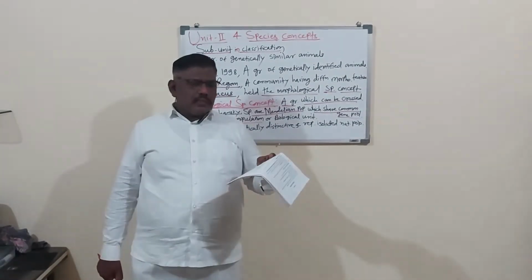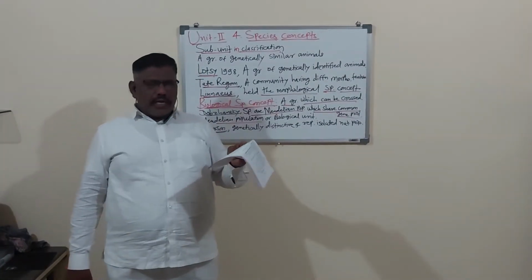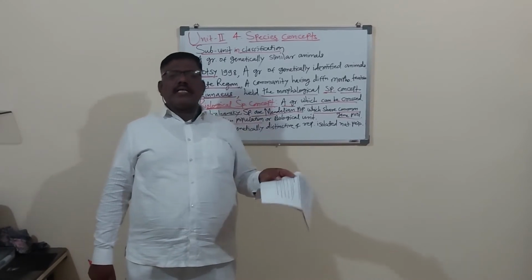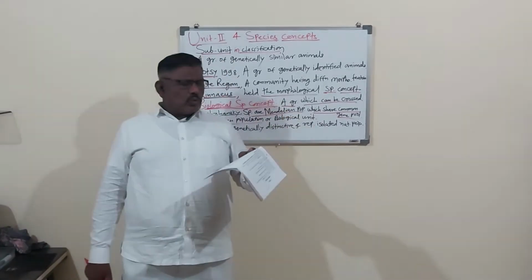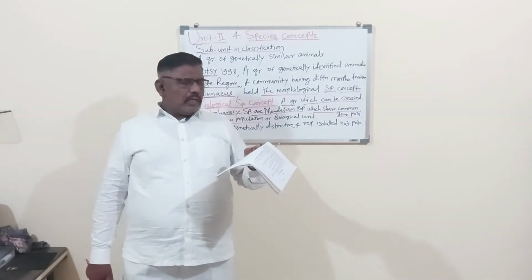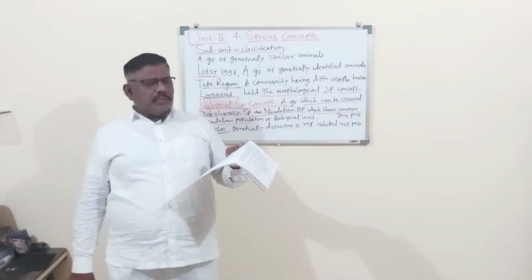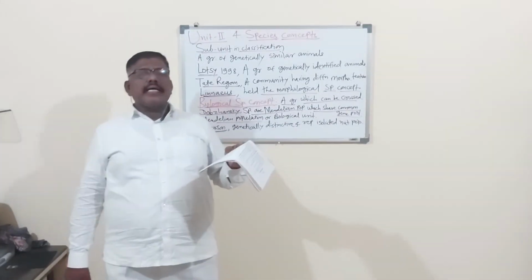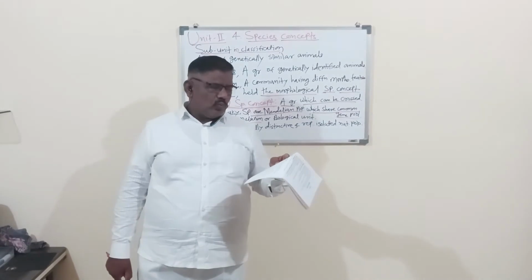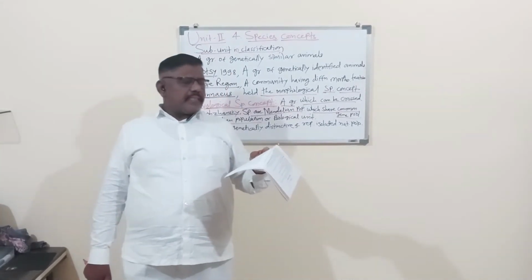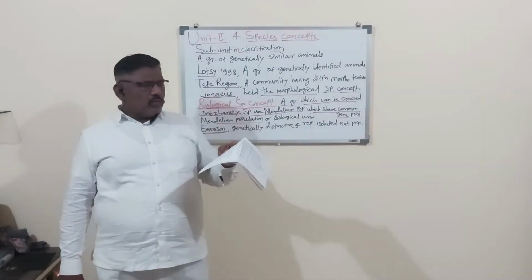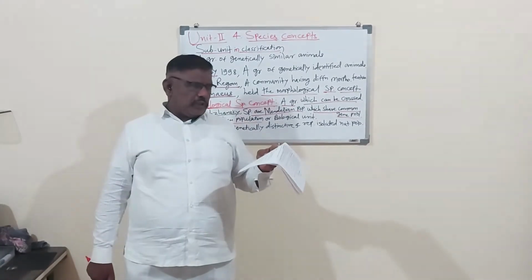Each species, you can read and easily understand after reading these notes. Each species has an isolated gene pool which is interconnected by gene flow. Each species has a capacity to give rise to new species.